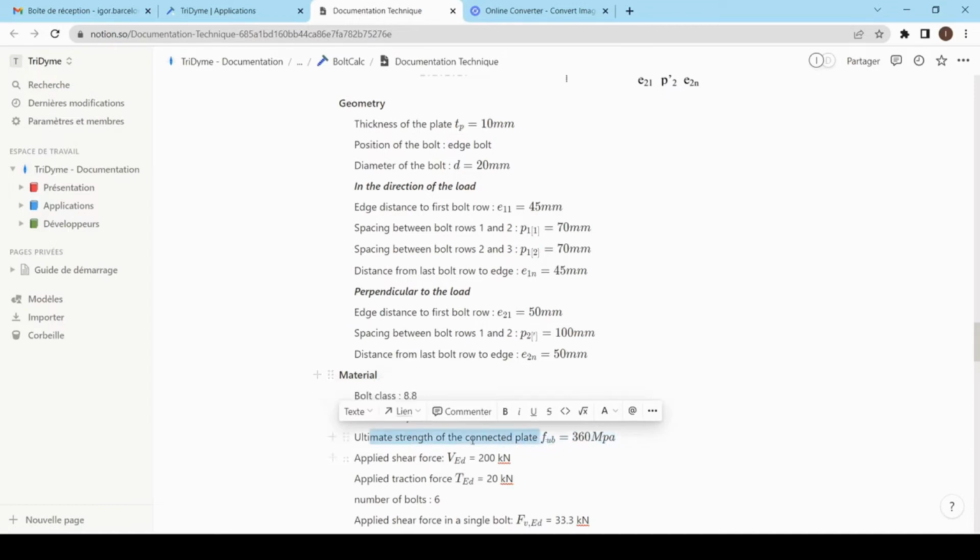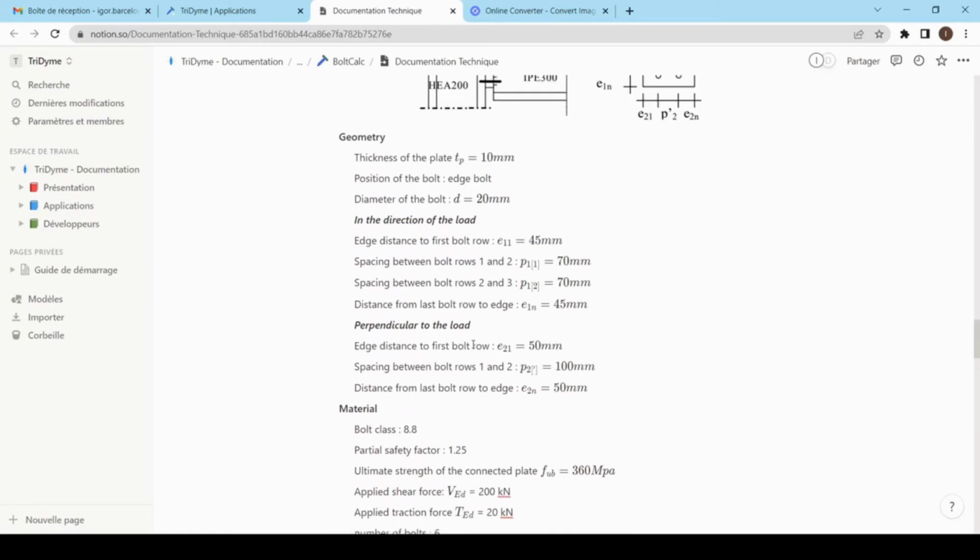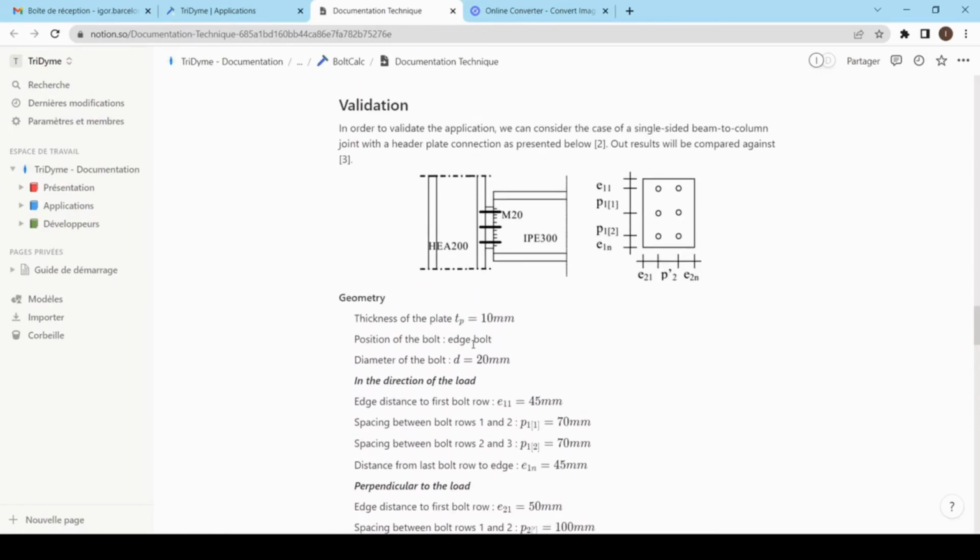Okay. We also have the total shear and traction force in the connection, the number of bolts, and the applied shear and traction force for each bolt. Okay, so let's try to verify this example in our application.